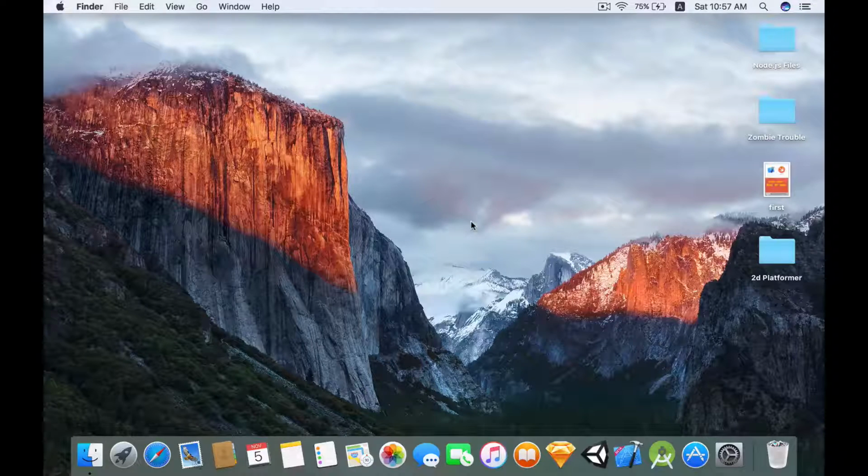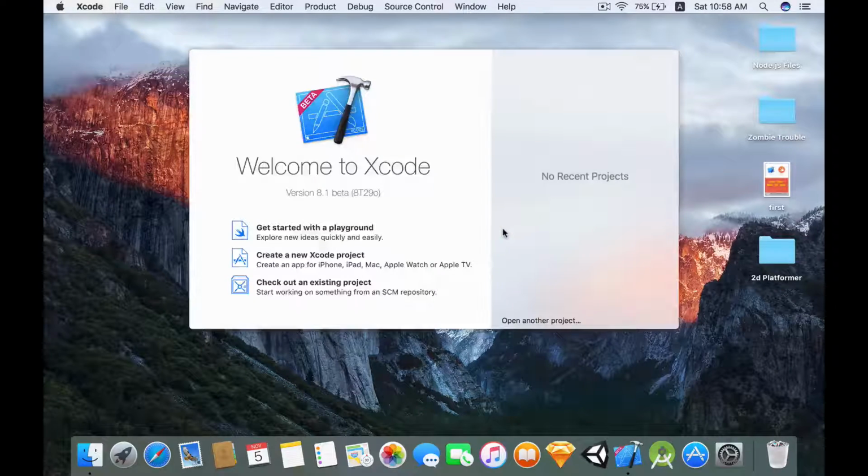So in this video tutorial, we are going to look at Core Data. Core Data is a persistent framework that allows us to store data permanently on the user's devices. So now let's create a new Xcode project to explore Core Data.